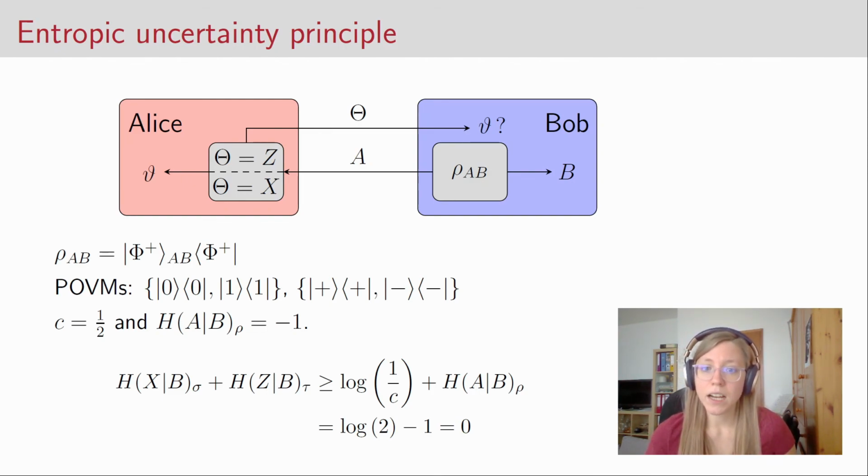Since the lower bound on the uncertainty is 0, this is definitely possible and correctly represented by the entropic uncertainty principle, in contrast to Heisenberg's uncertainty principle. So this seems to be a very useful quantity for the information theoretical tasks that we want to do.